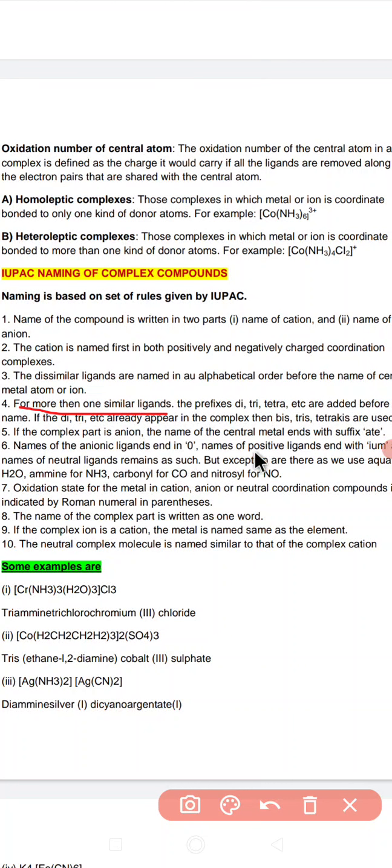Names of positive ligands end with ium. The ligand name remains as such, but there are exceptions, as we have noticed. We always follow certain rules in nomenclature, but some exceptions are also there, and we have to follow those exceptions.